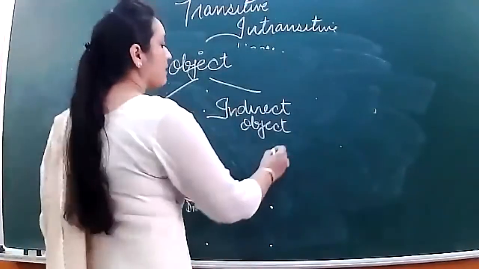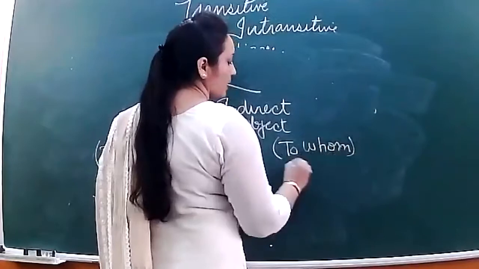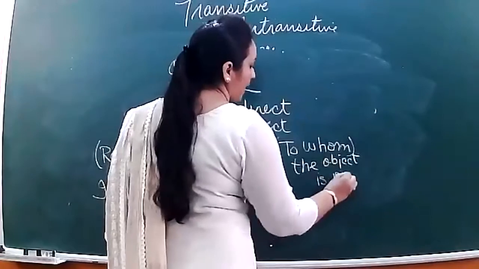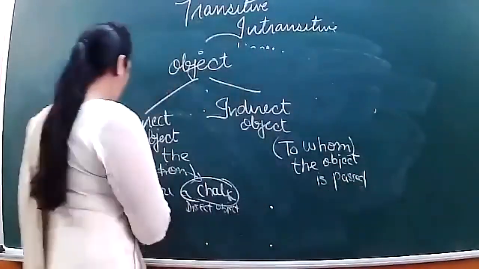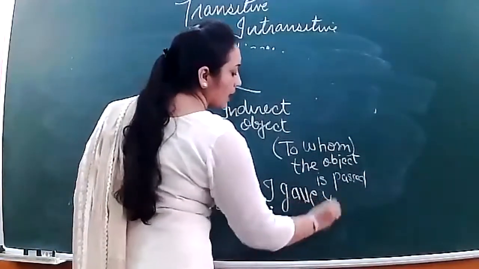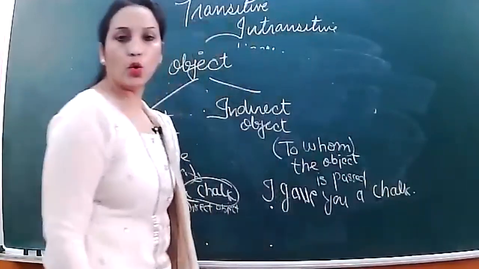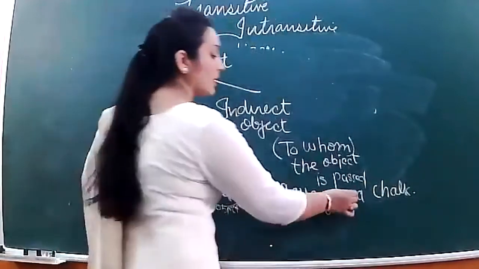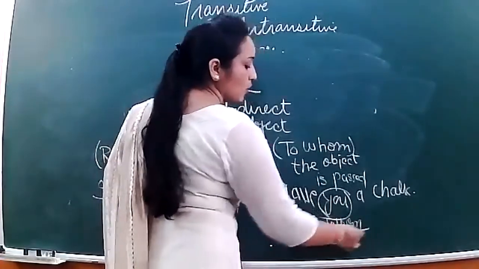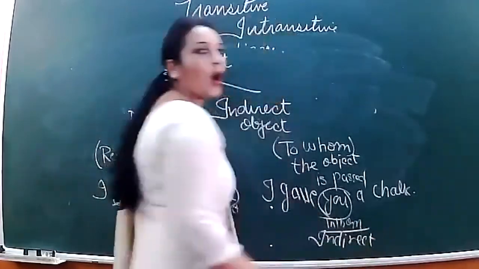But indirect gives the answer of to whom. To whom the object is passed. For example, I gave you a chalk. I'm taking the same example. I gave you a chalk. To whom did I give a chalk? So it is giving the answer of the whom question. So which object will this be? It will be indirect object.